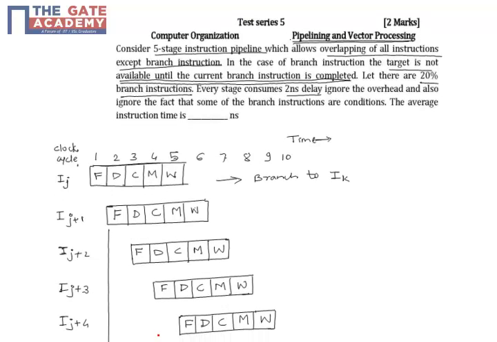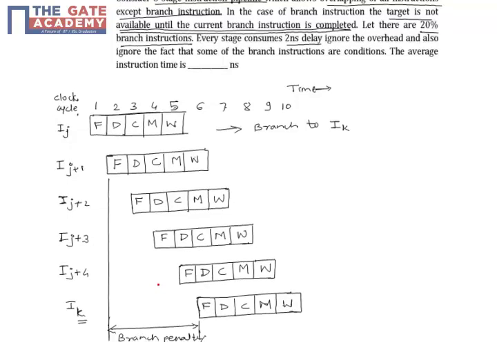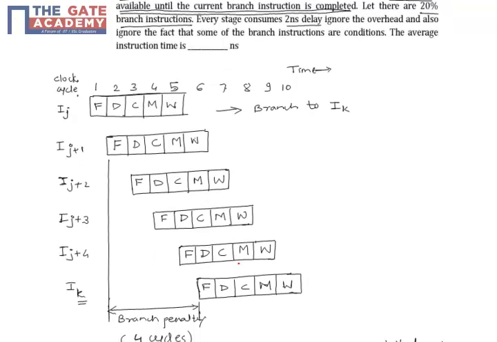Now, if we look at instruction K, we need to start the pipeline again from clock number 6. So all these four clocks are stalled, and this is called branch penalty. That means no useful work is done during these 4 cycles.